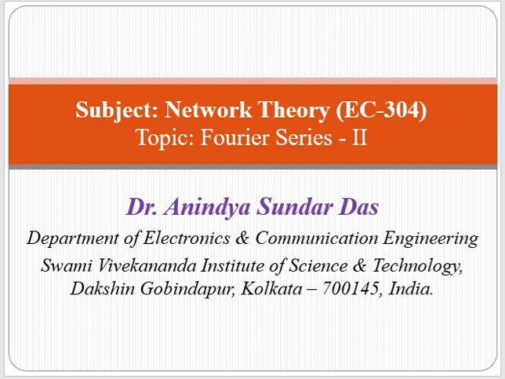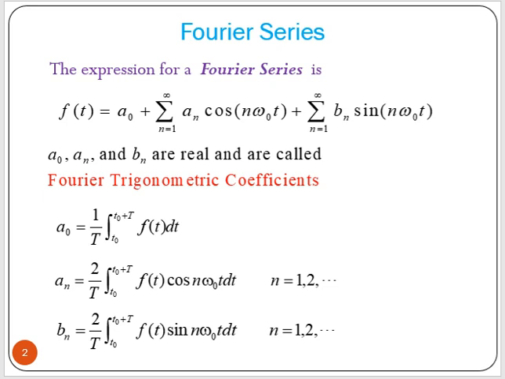Now, just to recapitulate what we have discussed in the last lecture, the expression of the Fourier series is given as function f of t, which is nothing but a0, which is the DC part or the average value, plus summation of cosine terms, an into cos of n omega 0 t, plus summation of bn into sine terms, sine of n omega 0 t, where this an and bn are the Fourier coefficients and a0 is the DC value or average value.